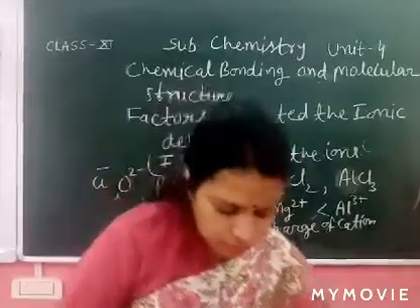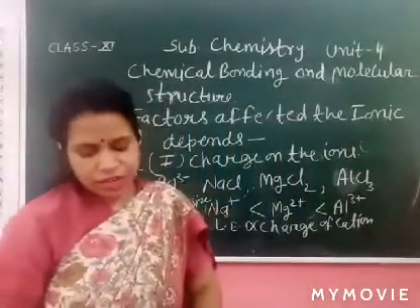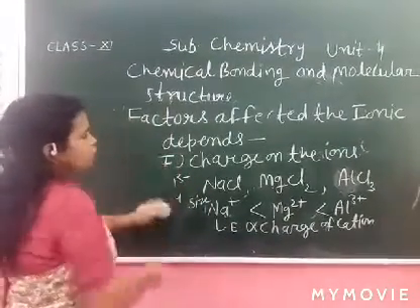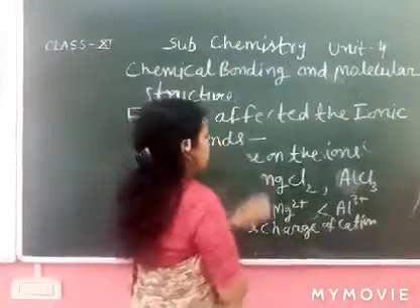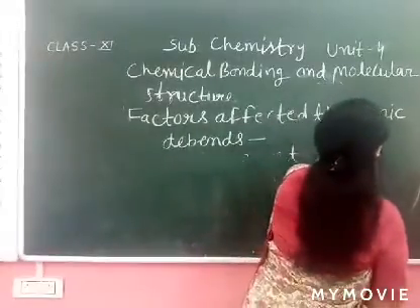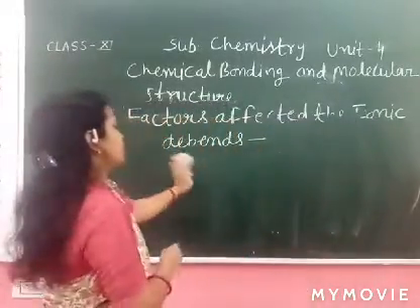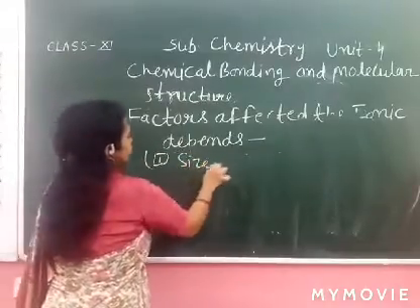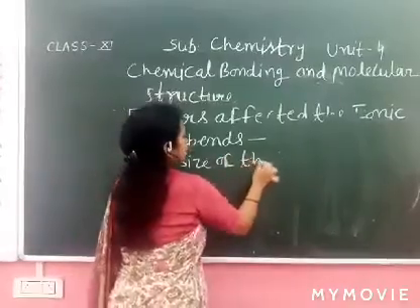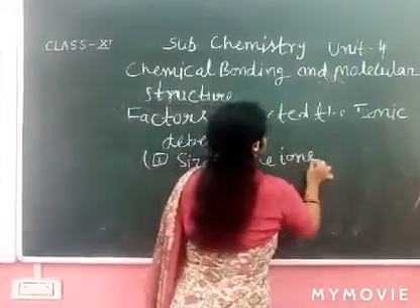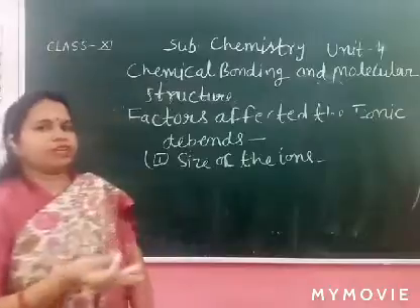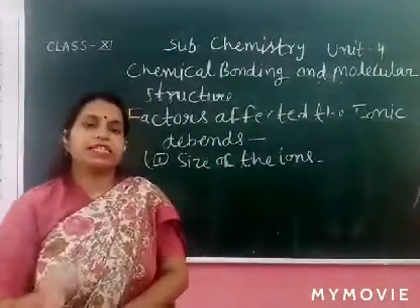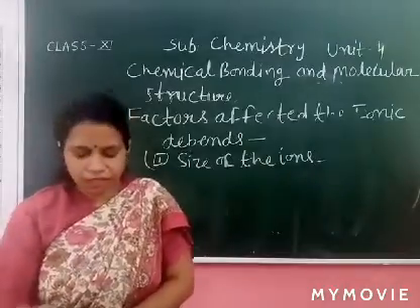Now the second point, size of the ions. I already explained. If size is increased, for example a negative ion, the lattice enthalpy is decreased.